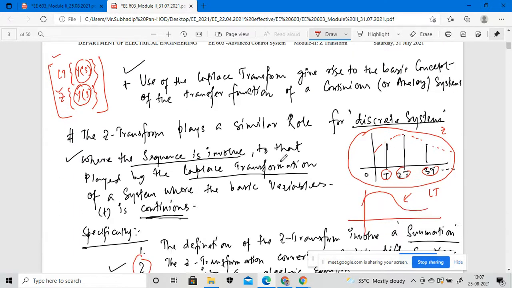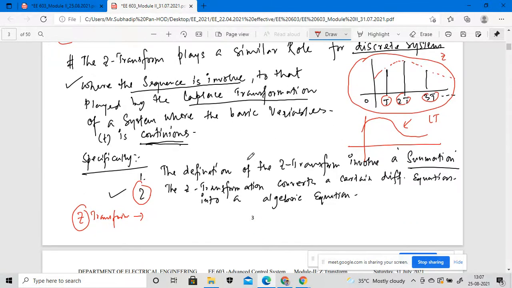The same function plays out in the Z transformation for a discrete system. If we have discrete-time signals and apply the Z transformation on a discrete system, it converts the differential equation into an algebraic equation.